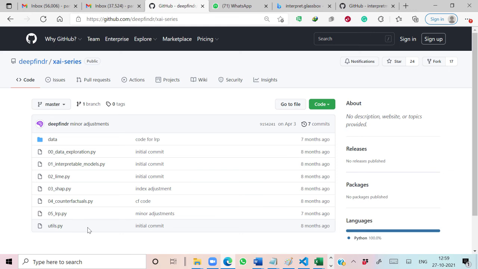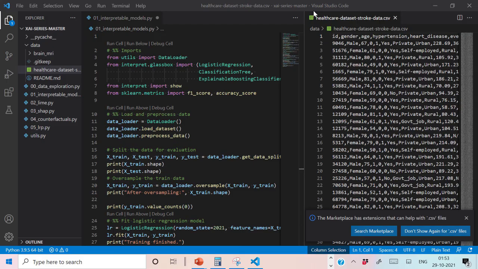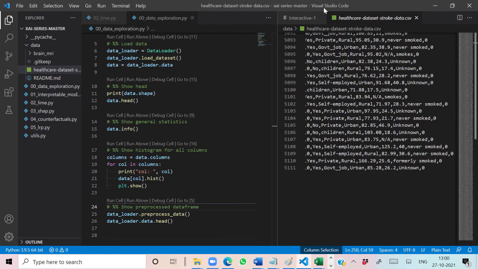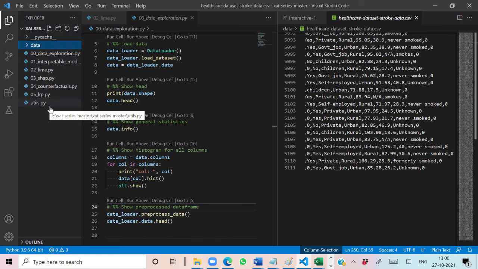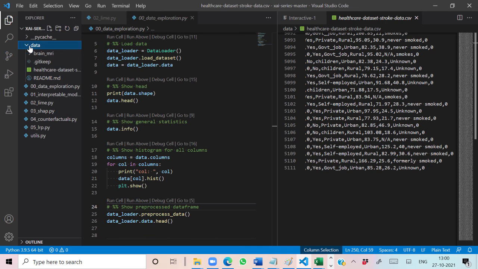In order to work on this, I request you to download this code. After downloading this code, you can open this in Visual Studio. This is my Visual Studio Code. You can see that here I have downloaded a folder XAI series master. In this, it carries all the files which I have just mentioned. In the data folder, I have the healthcare dataset, while these are the Python files which I have just discussed.